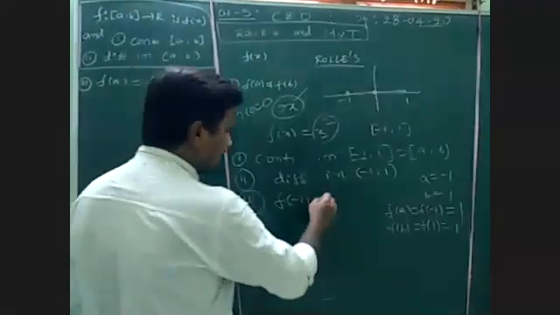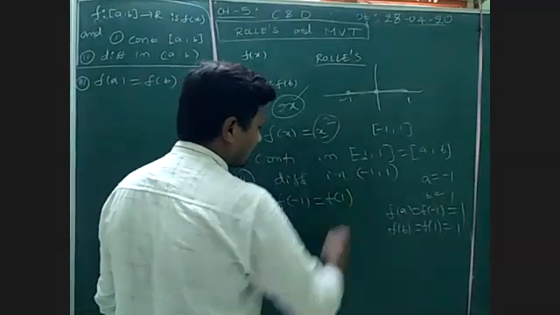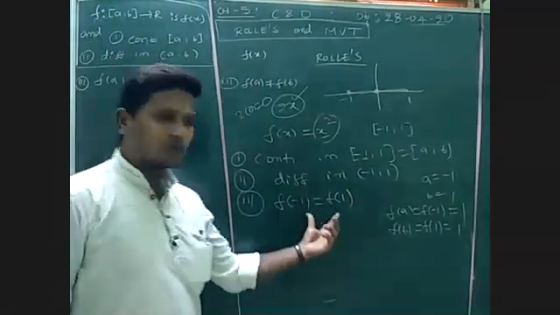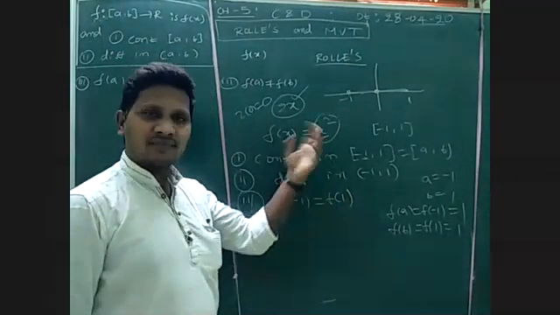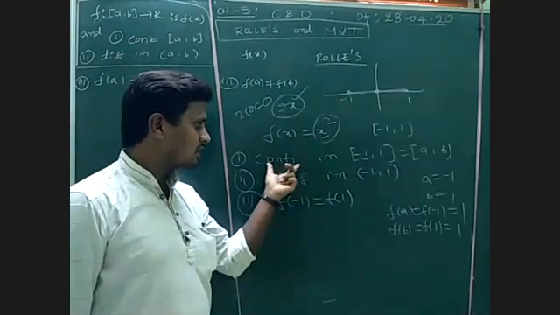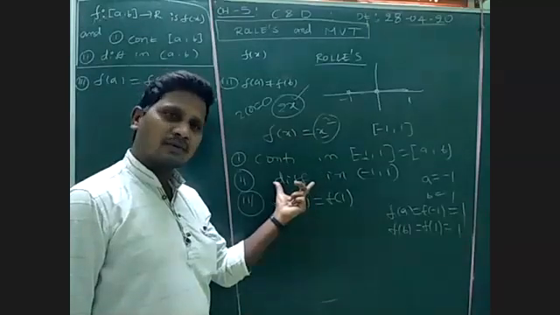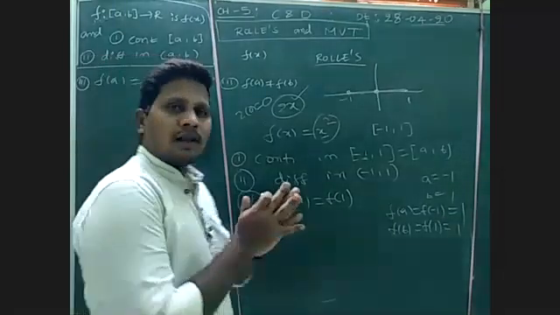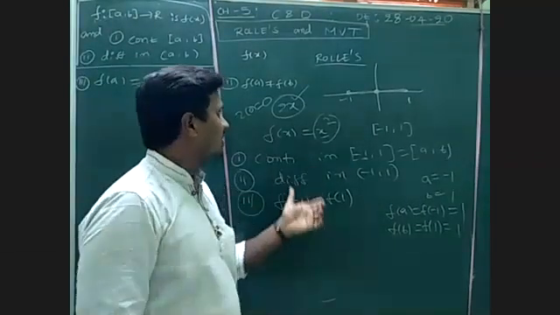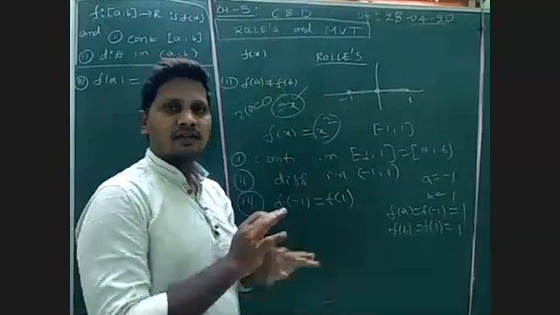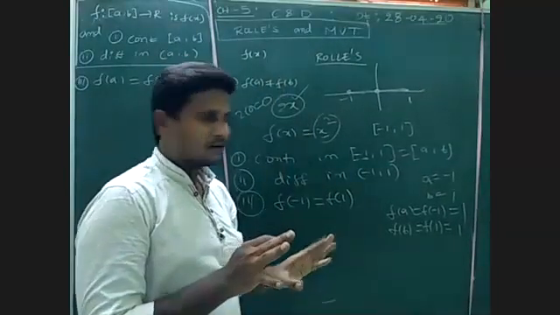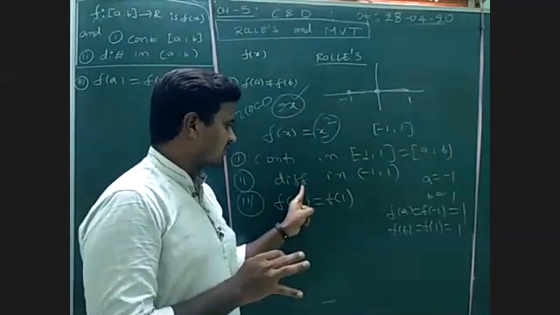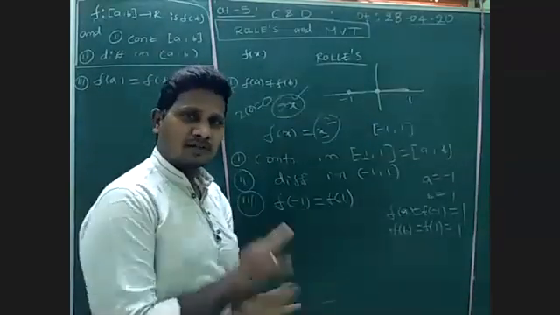So clearly f of -1 is equal to f of 1. The function satisfies three conditions: continuous, differentiable, and f of a is equal to f of b. So all conditions of Rolle's mean value theorem are satisfied.